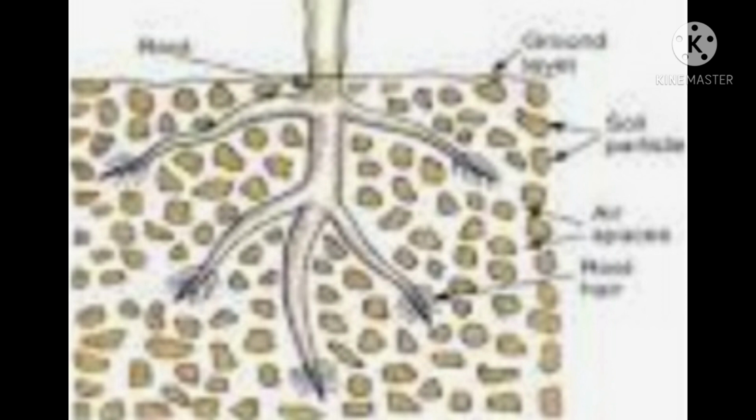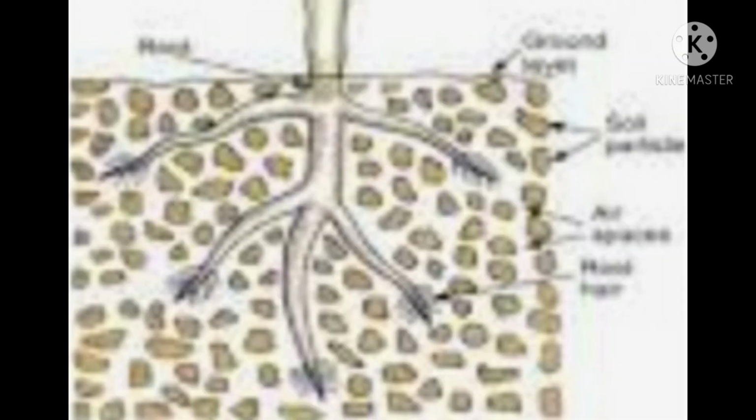The roots of a plant are under the ground, but root cells also need oxygen to carry out respiration and release energy for their own use. The roots of a plant take up air from the space between the soil particles. The respiration in roots occurs by the exchange of gases through the root hair.